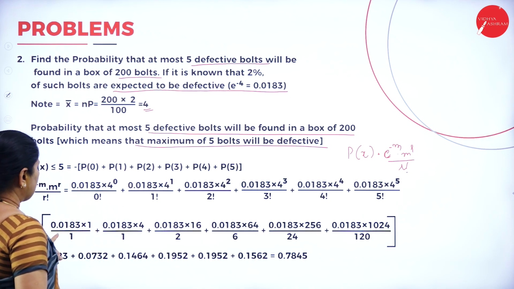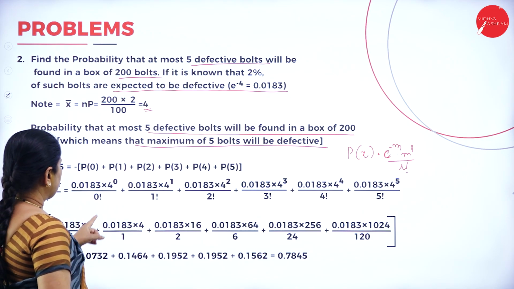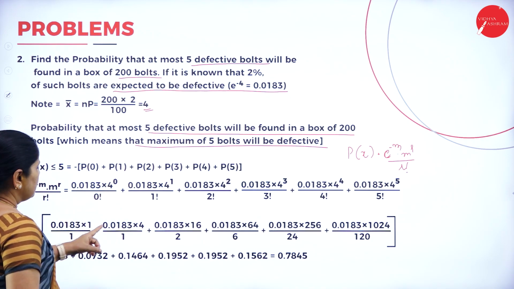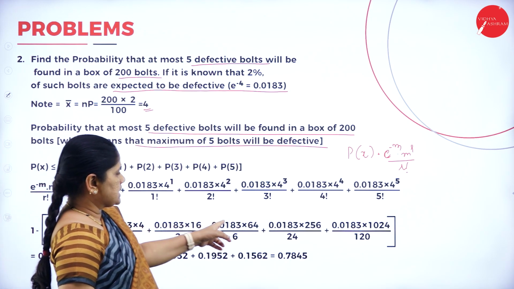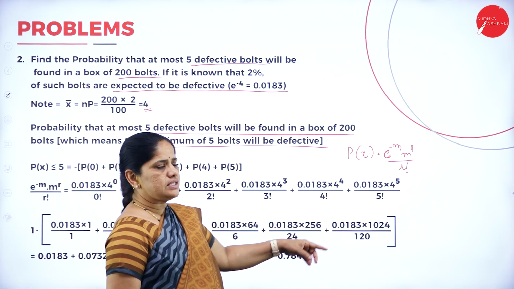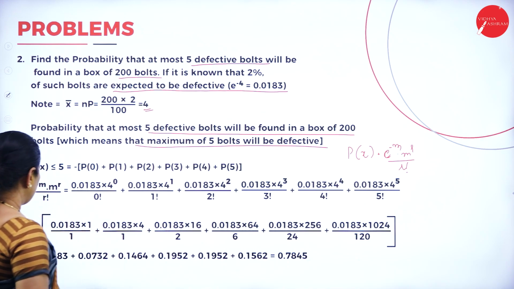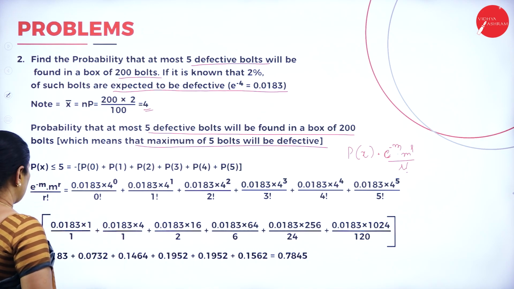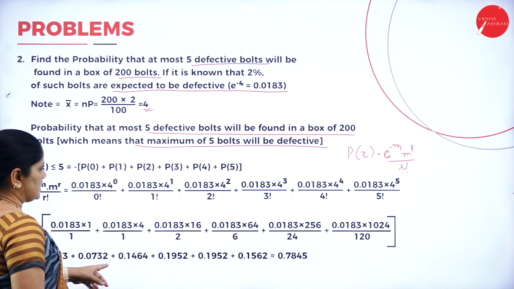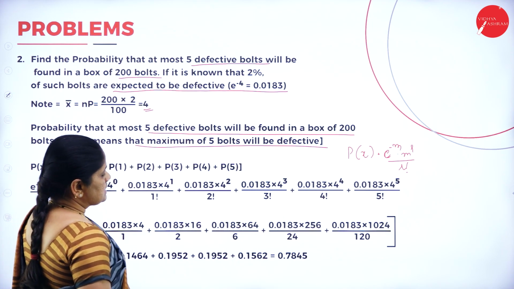So, I get the answer as 0.0183 into 1, then 4, 16, 64, 256 and 1024 terms. So, this will be equal to 1 minus all this. When I add all this, I get